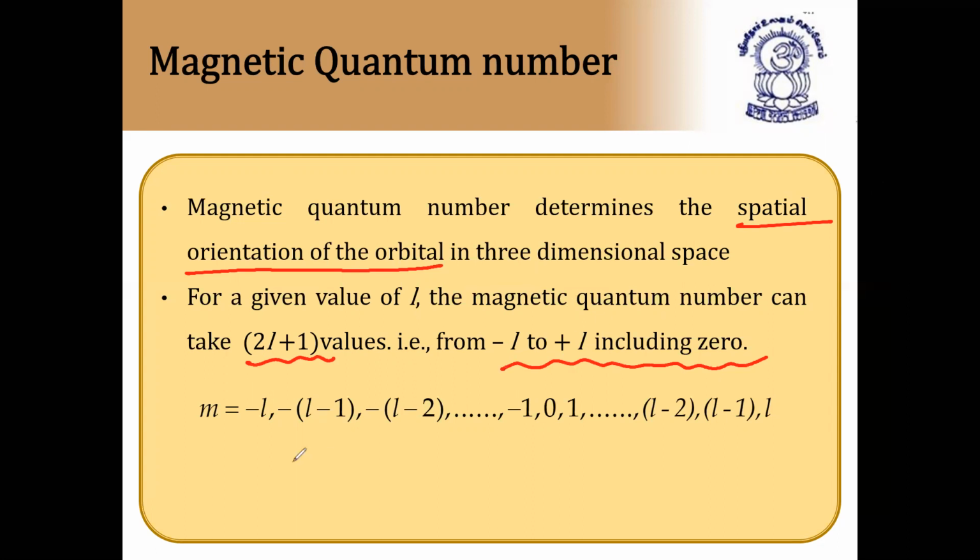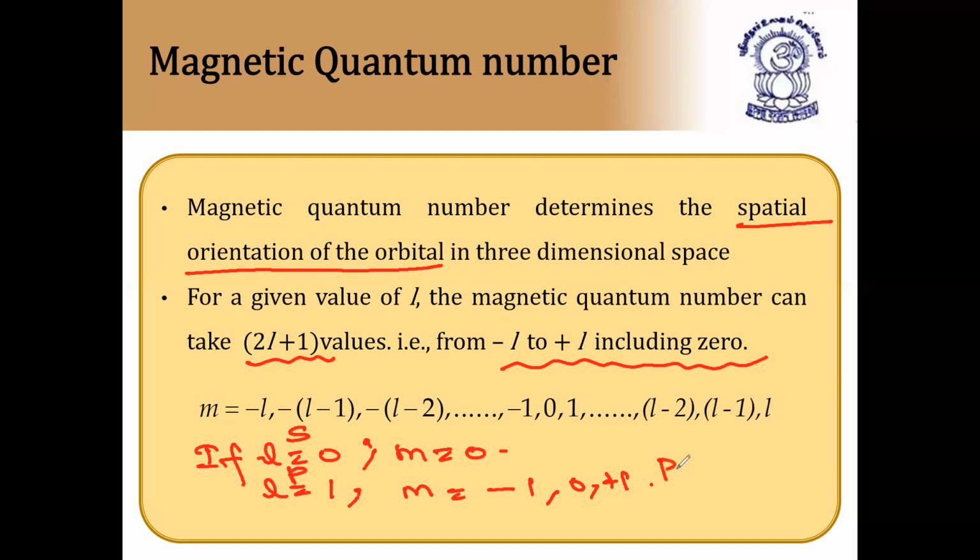If L is equal to 0, just note it down, M is only 0. If L is equal to 1, M will take the values -1, 0, +1, because its range is -L to +L. And if L is equal to 1, we already know it is p orbital. So the suborbitals of p are px, py, pz.